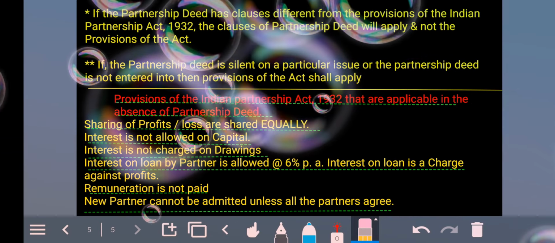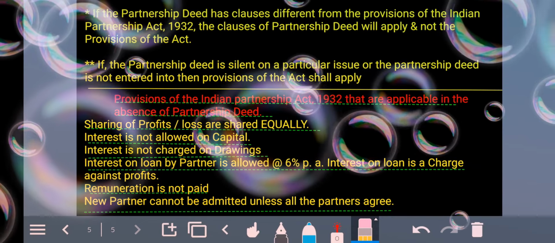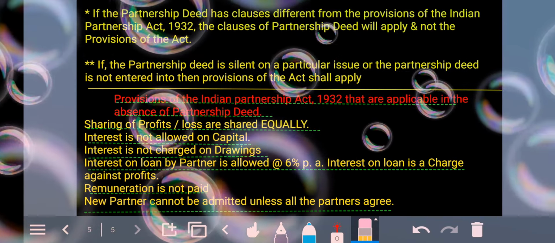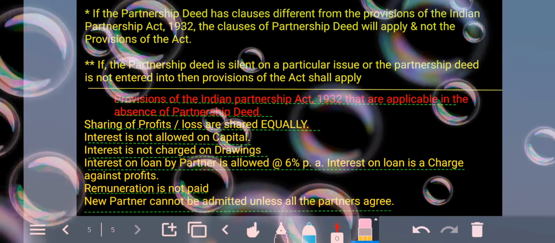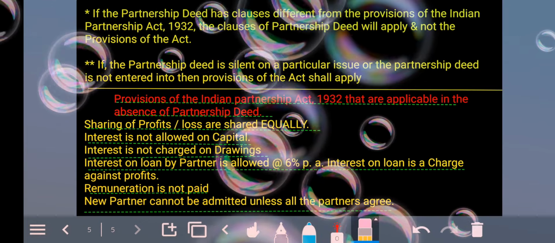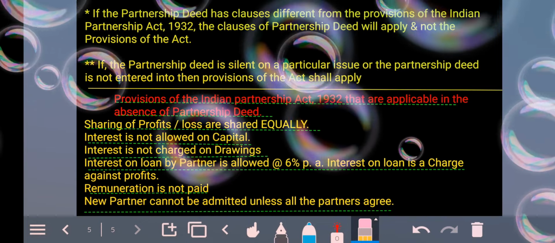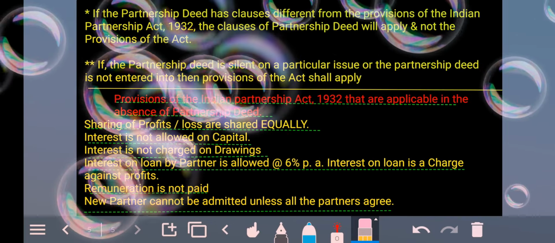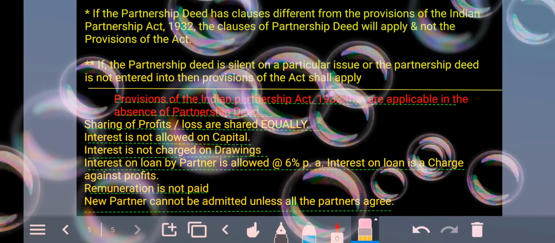Like in any ordinary partnership, if you are educated, you know that if you are doing a partnership with two or three people, you need to have an agreement among the partners. But if there is a person who hasn't studied partnership, who doesn't know how to carry it out, and they all come together, then in that case they won't be writing everything down, and they are just going to tell everyone that this is what we have decided between ourselves.